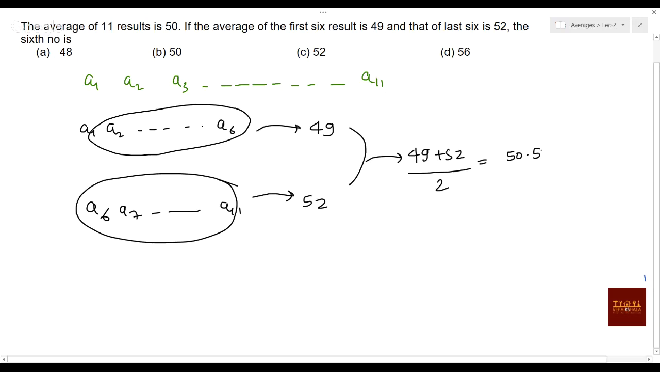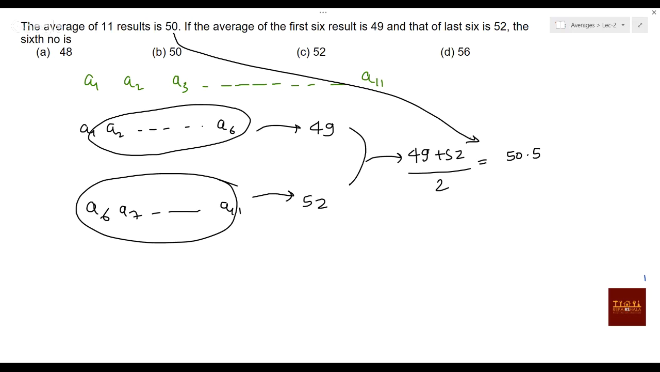So can we convert this question into something like this? There were 11 elements, A1 to A11, and you included A6, and then your average increased from 50 to 50.5. Can you say like this? There were 11 elements from A1 to A11, and you just brought A6 again. One time extra it came, and it increased your average by 0.5. Can you say like that?